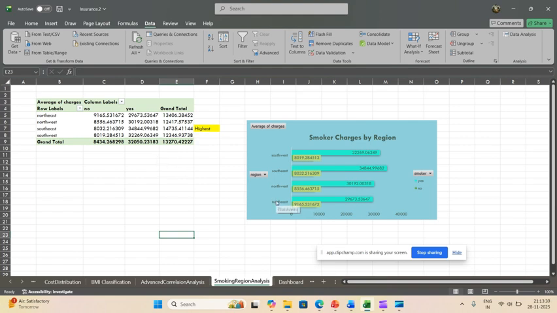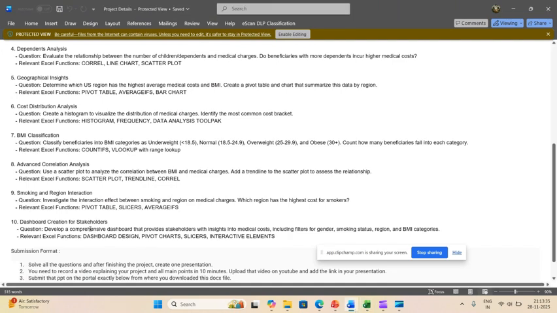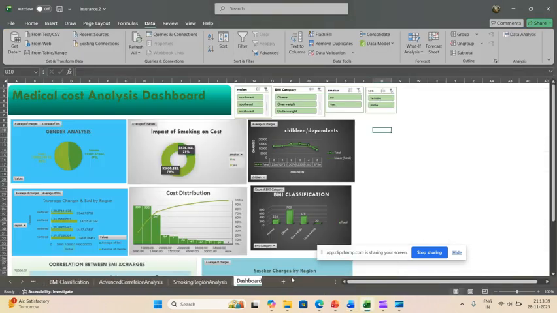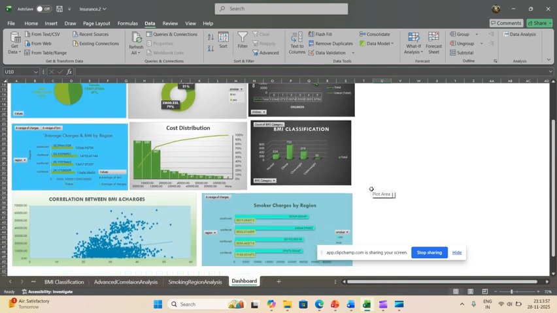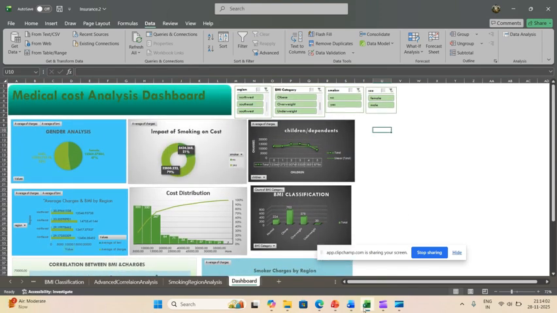Next is dashboard creation for the stakeholders. Let's go to our dashboard. Here I made my medical cost analysis dashboard. I added slicers on the basis of region, BMI category, smoker, and sex. All these visuals you can see here according to the questions asked.